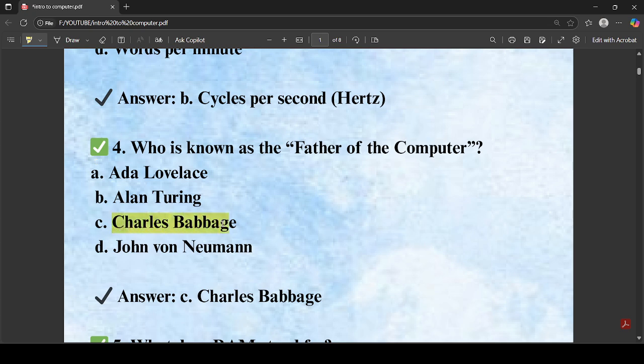Charles Babbage. So if in case the question had asked who is the father of modern computing or modern computer, then in that case the answer would have been Alan Turing. For now we can see in the question it is just asking about the father of computer. So the answer is Charles Babbage.